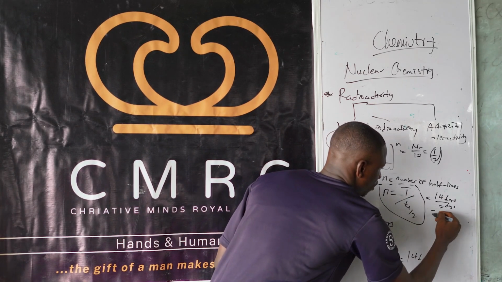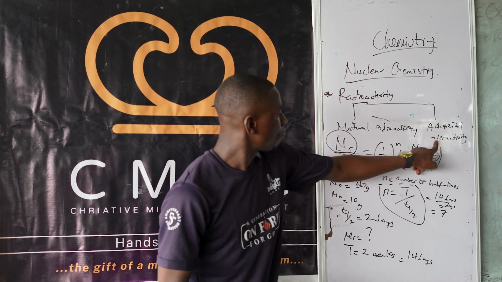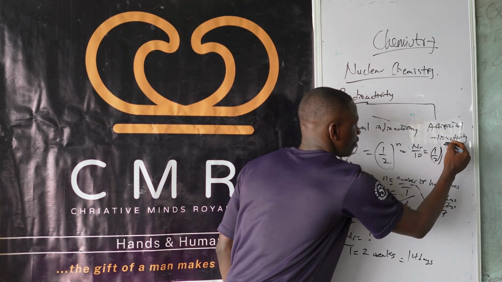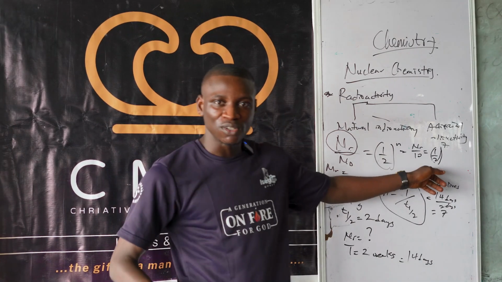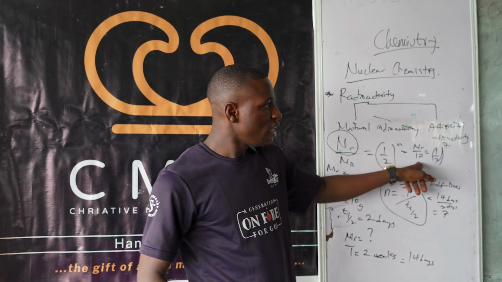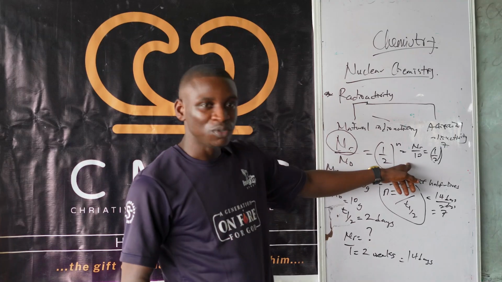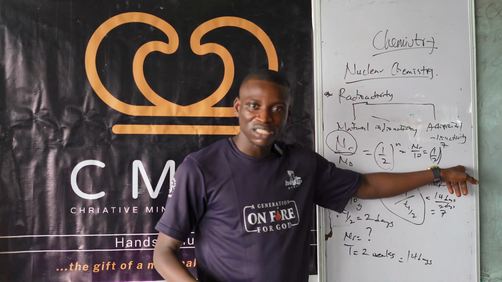And that's equals to what? 7. So that means in this place, it will be what? 7. Mind you, in your JAMB, they will not be giving a scientific calculator. But you, with your knowledge of indices in your secondary school days, you should be able to solve this kind of thing without a calculator.